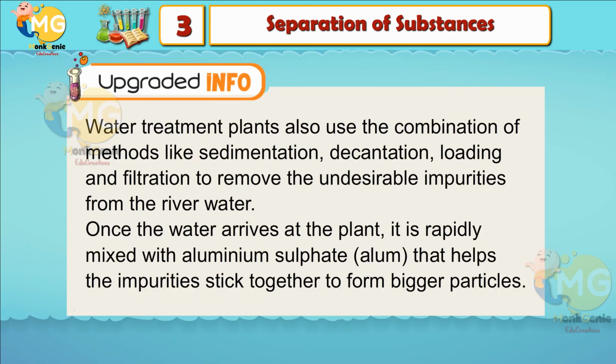Upgraded info. Water treatment plants also use the combination of methods like sedimentation, decantation, loading, and filtration to remove the undesirable impurities from the river water. Once the water arrives at the plant, it is rapidly mixed with aluminium sulfate, that is alum, that helps the impurities stick together to form bigger particles.